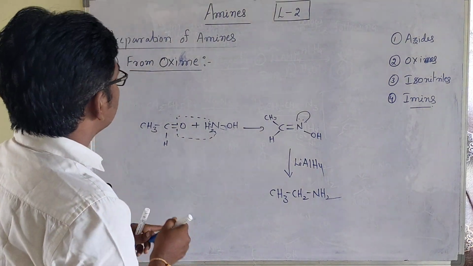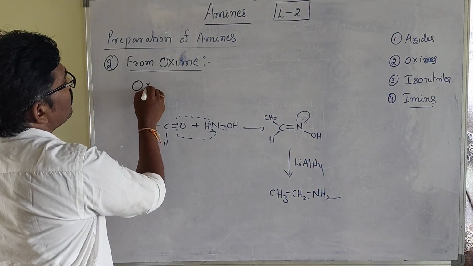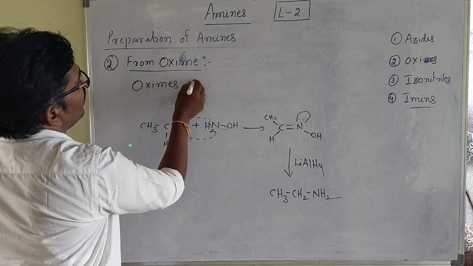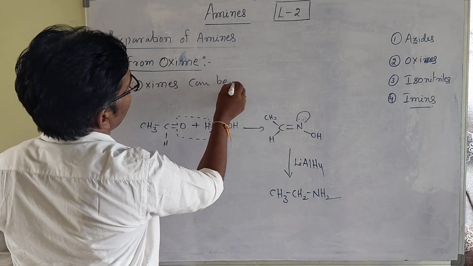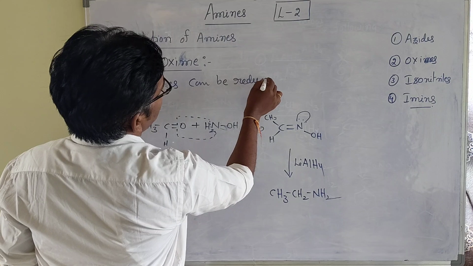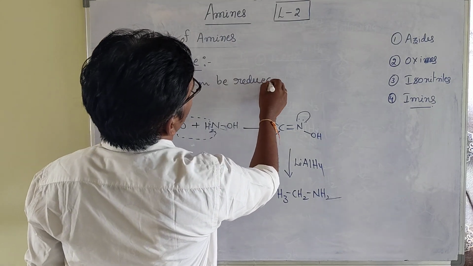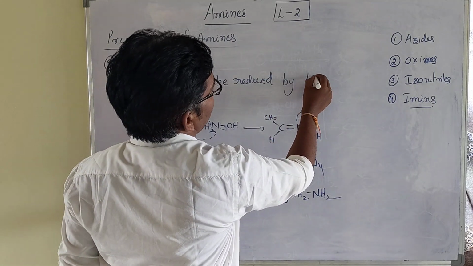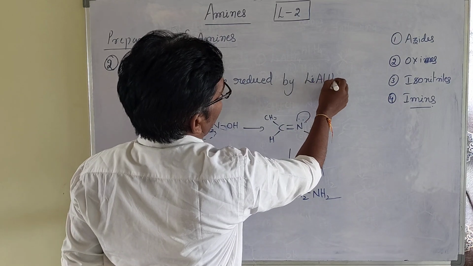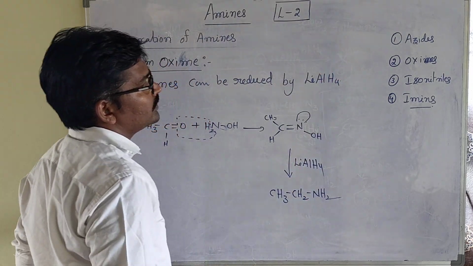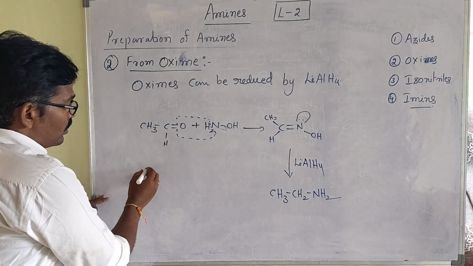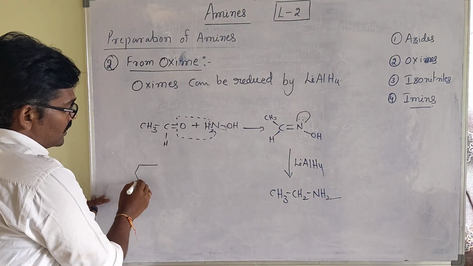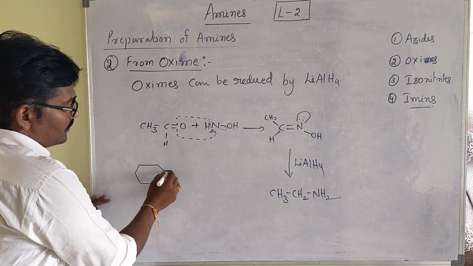So oximes can be reduced by lithium aluminum hydride.